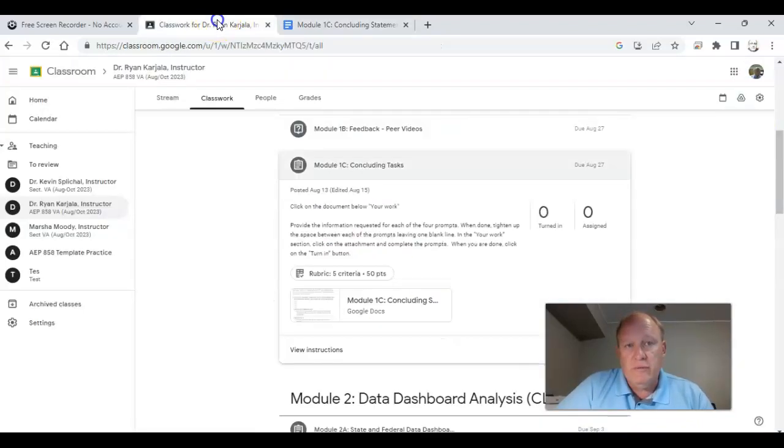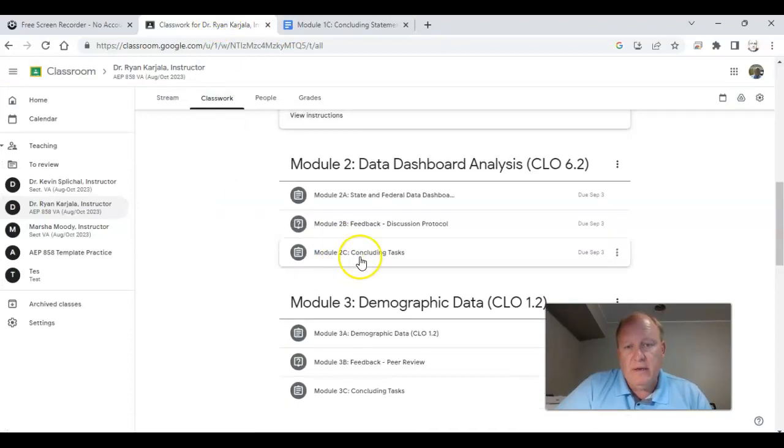Every module will have a concluding tasks section. A lot of them will have peer reviews, not all of them will, but most of them will. All of them will have a concluding task. So don't put the correlation, the reflection, and the relevancy sections into your projects. Put them on this document right here.